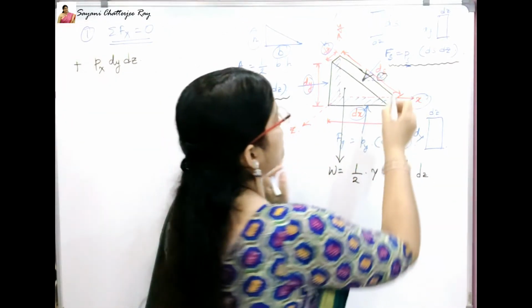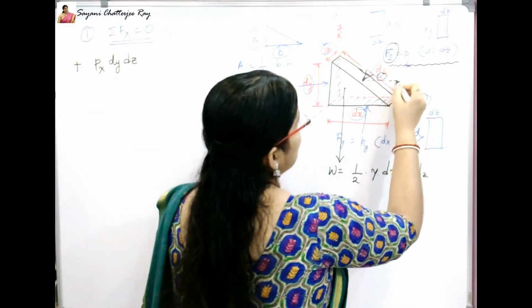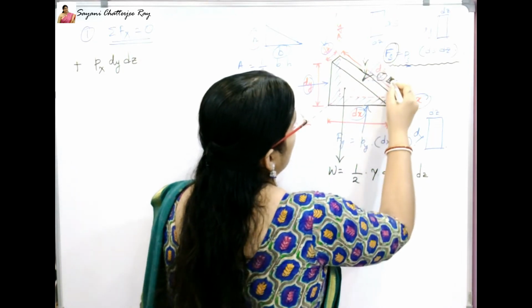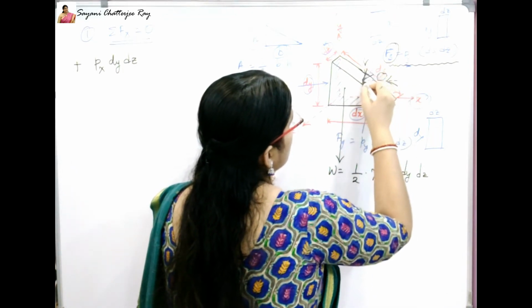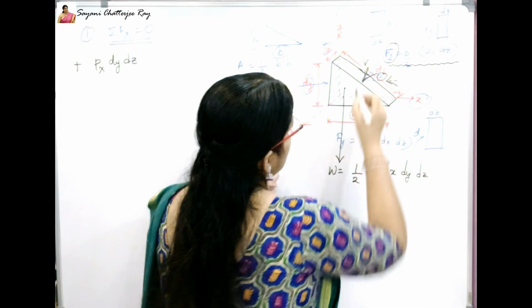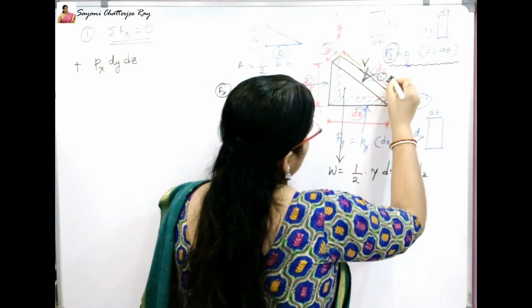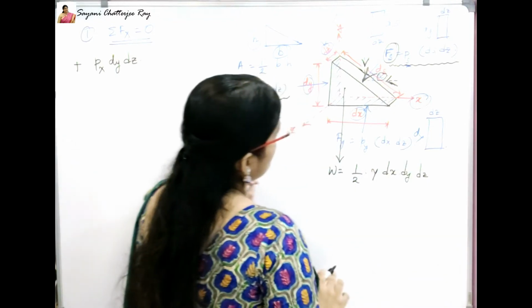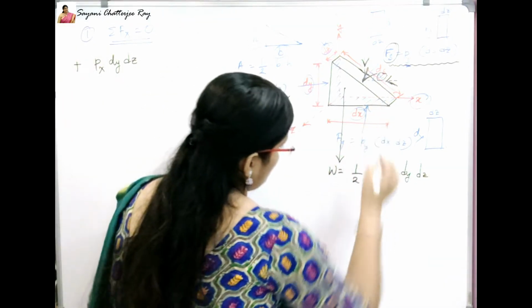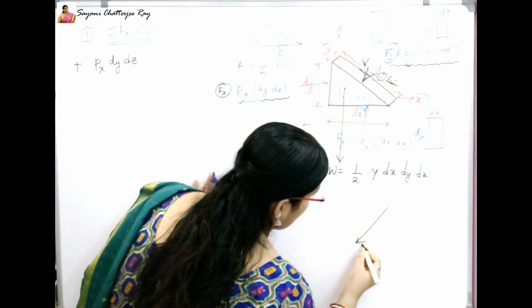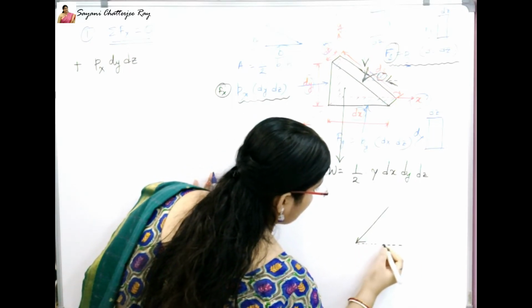I will resolve this force Fs in the x direction and the y direction. The arrow is on this side because the force is inclined to this sloping face. That's why the arrow will be downward in case of the y direction and leftwards in case of the x direction. So I will resolve it here separately so that everybody can understand it clearly.